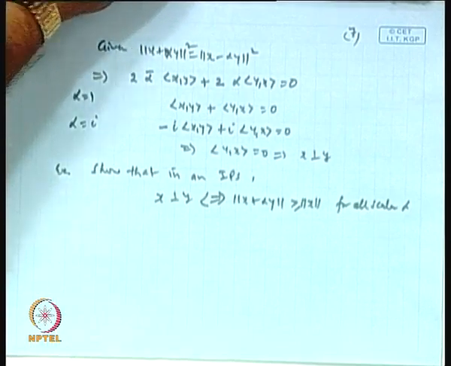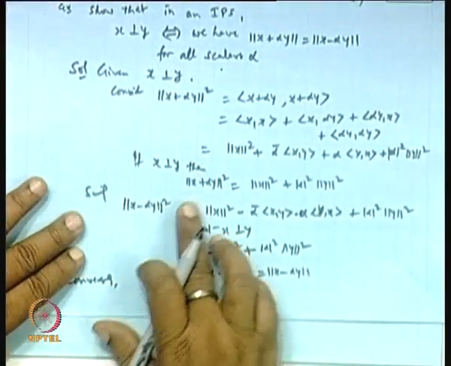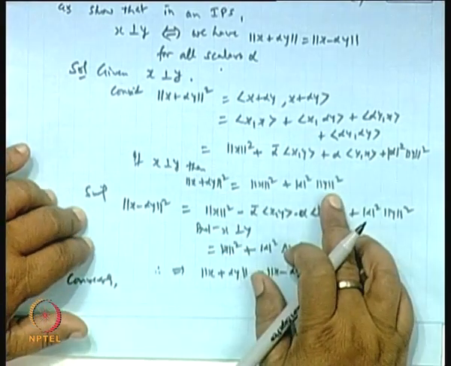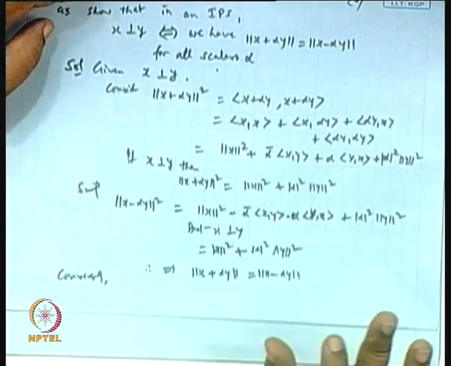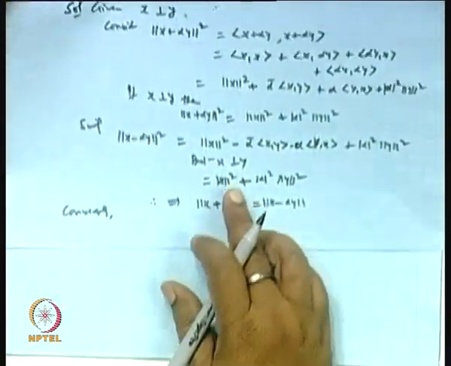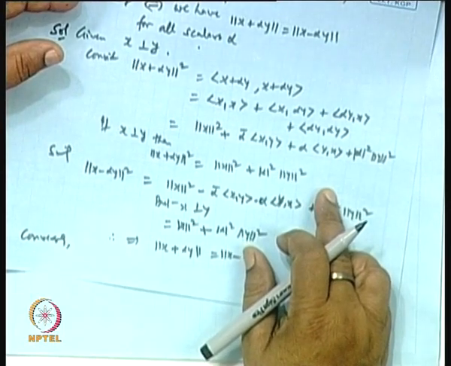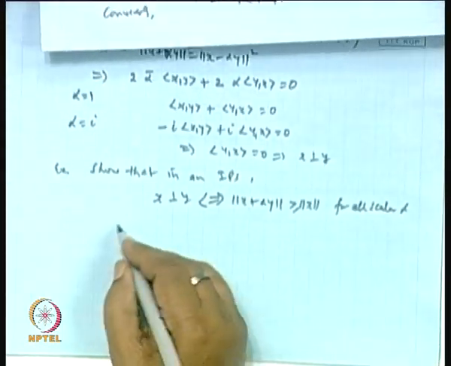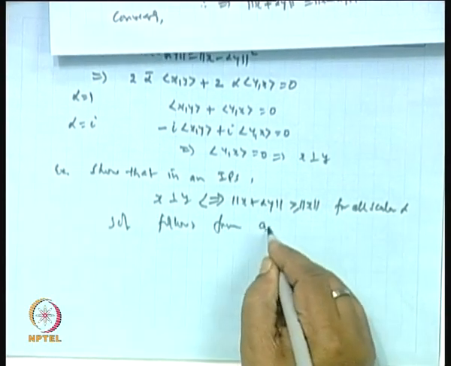Now, this immediately comes from here. Norm of x plus y alpha whole square is nothing but this. Now, whether alpha is complex or real, mod alpha square will be a real, positive quantity. So, this will always be greater than or equal to norm x square. Okay. So, basically the solution follows from above.